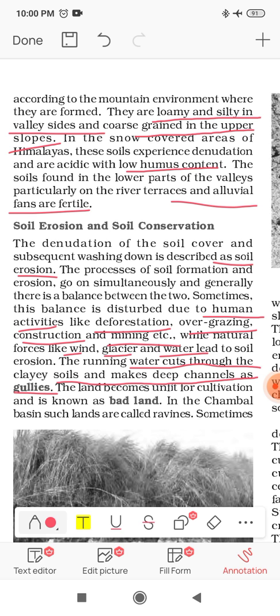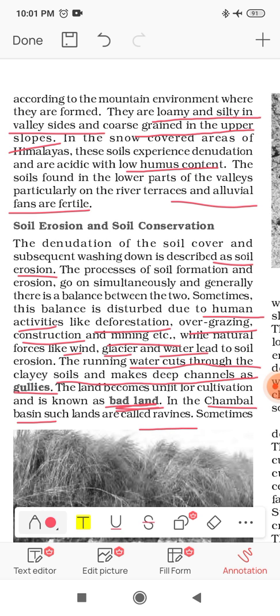So that time the land is known as bad land. When, due to the formation of gullies, land becomes very much unfit and it's not possible to have cultivation there, we call it bad land. These types of badlands are very common in the Chambal basin areas of India, which are formed by gullies only, and are known there as ravines.